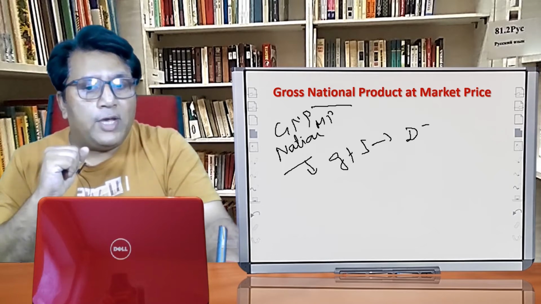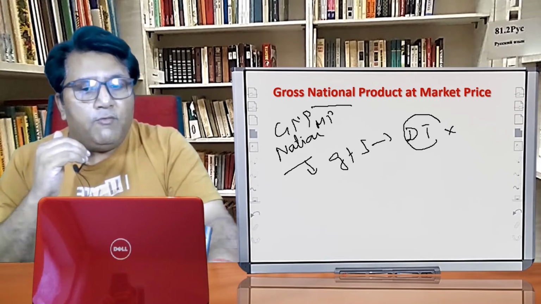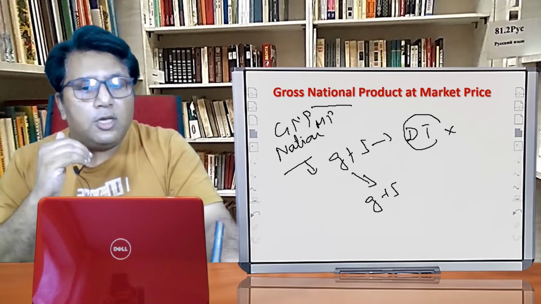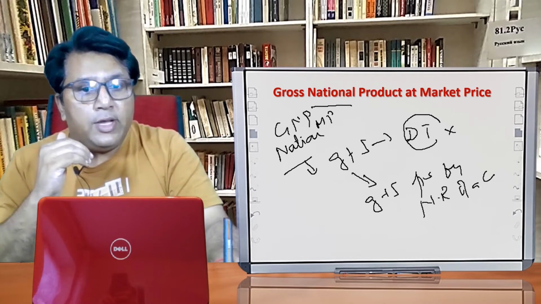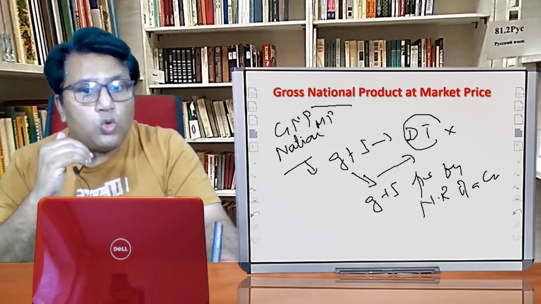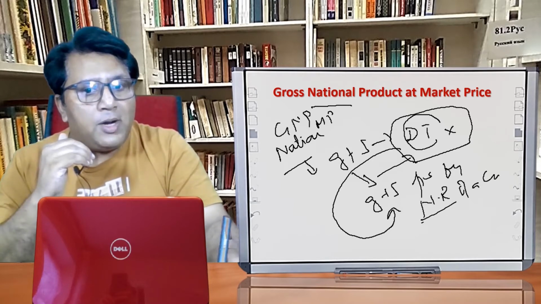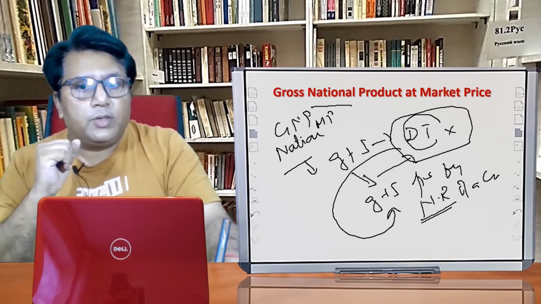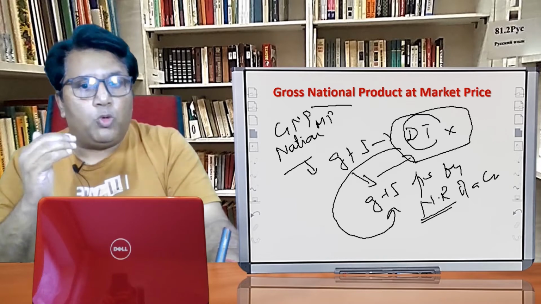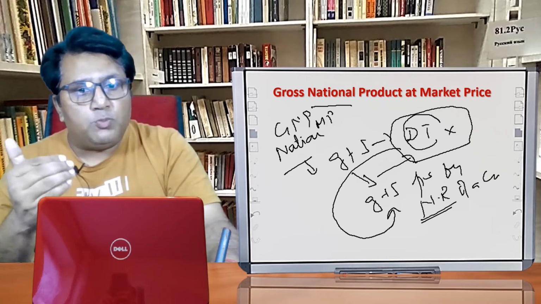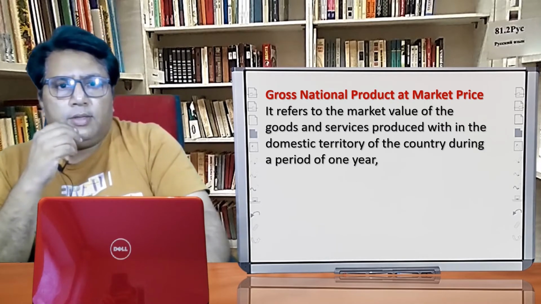The answer is no. Rather, we are considering the value of goods and services produced by the normal resident of a country during a period of 1 year. So in the case of national, we are not only considering the value of goods and services produced within, but we are also considering the value of goods and services produced outside the country as well. Now let us see the next one, that is market price.